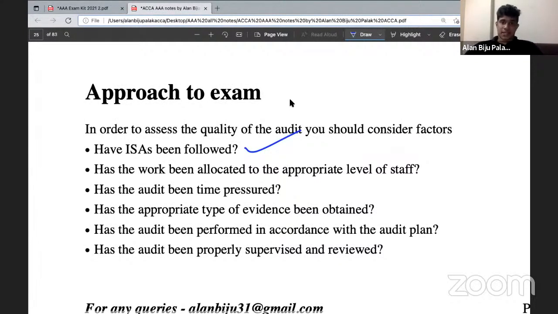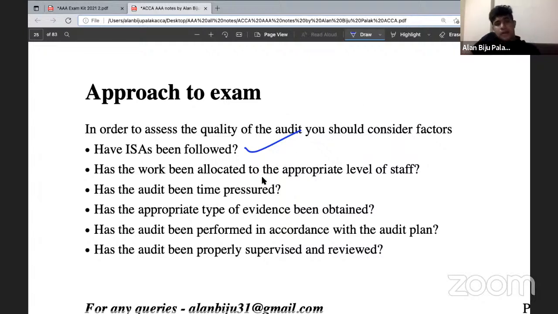Next, we have learned in ISA 320 that an auditor needs to revise the materiality whenever necessary, and for that an auditor needs to review the materiality throughout the audit. And it's mentioned in the question that an auditor has determined the materiality at the starting stage of the audit, and this tends to be used throughout the audit. Is that correct? No, it's not, because it's clearly mentioned in the standards that an auditor should set materiality at the initial planning stage, and thereafter should consider reviewing it, and whenever necessary, should also revise it. Hence it's proved that the standards are not followed. So this is the first thing that you need to consider: whether the ISAs have been followed properly.